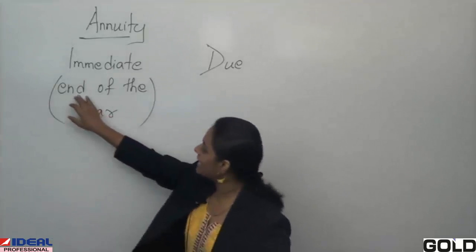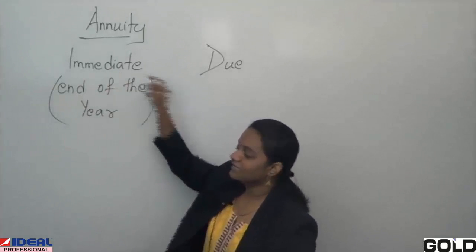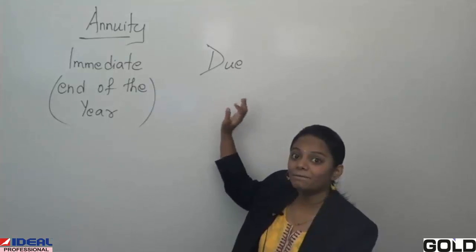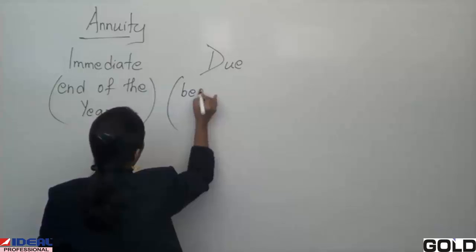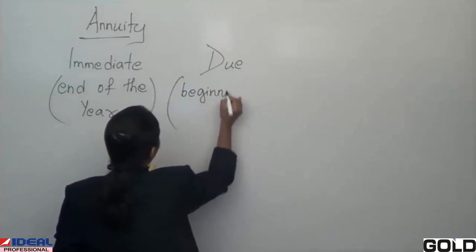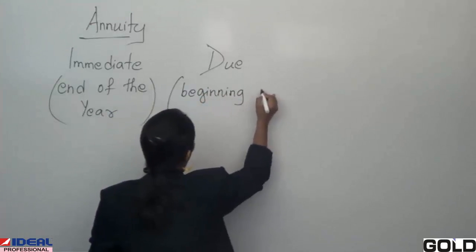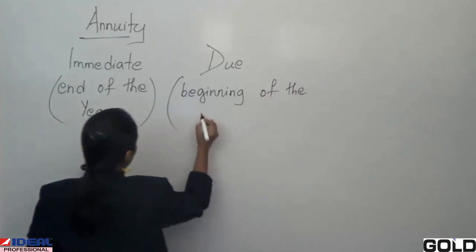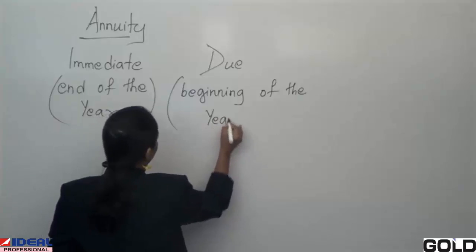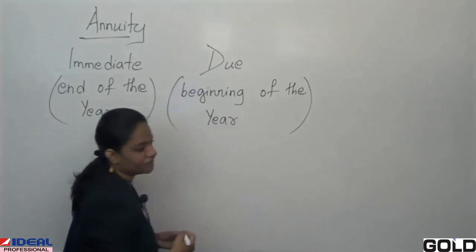So what can we say about annuity due? If it is at the end of the year for immediate, then it should be at the beginning of the year. Annuity due means all your payments must be done at the beginning of the year.